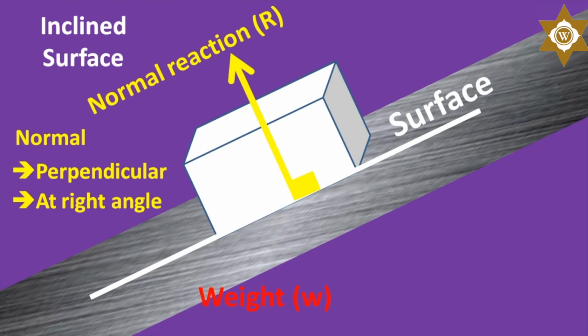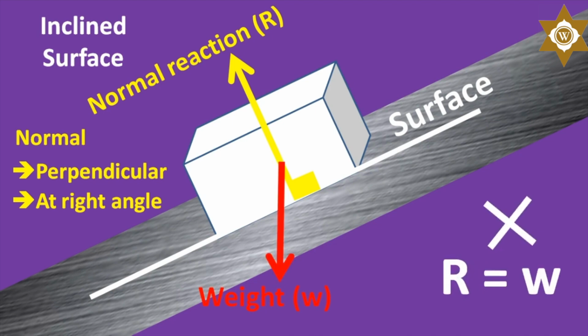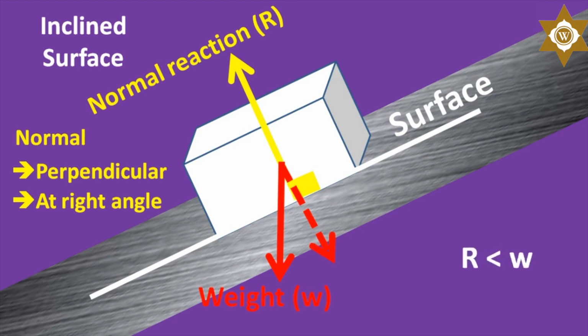So, for an inclined plane, the normal reaction will not be equal to the weight. Yes, the normal reaction will rather be equal to a component of the weight that is resolved in the direction perpendicular to the surface. We will talk more about this in a subsequent class, but it is worthy to note that the value of the normal reaction is always less than the weight of the object, for an inclined plane.